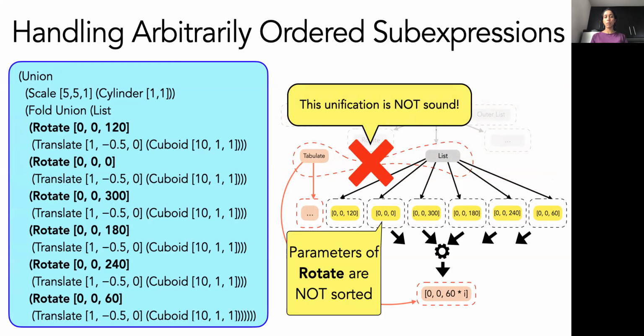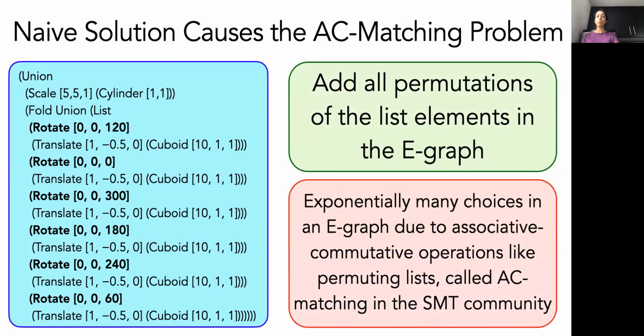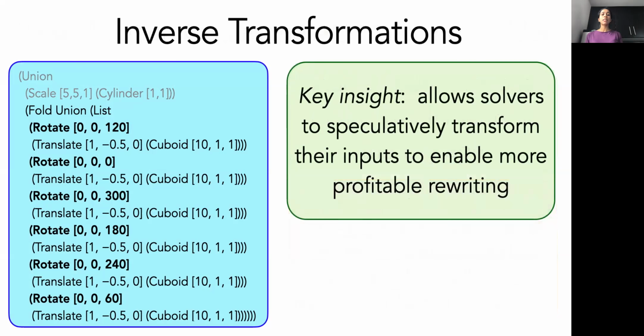So how do we solve this problem? One naive solution is to add all permutations of the list in the E-graph. However, this has two problems. First, now there are exponentially many expressions in the E-graph, which is known as the AC matching problem in the SMT community. And second, our rewrites now need a lot more context to know when a permutation will preserve meaning and when it won't. So instead, Selinsky uses a new technique to mitigate the AC matching problem called inverse transformations.